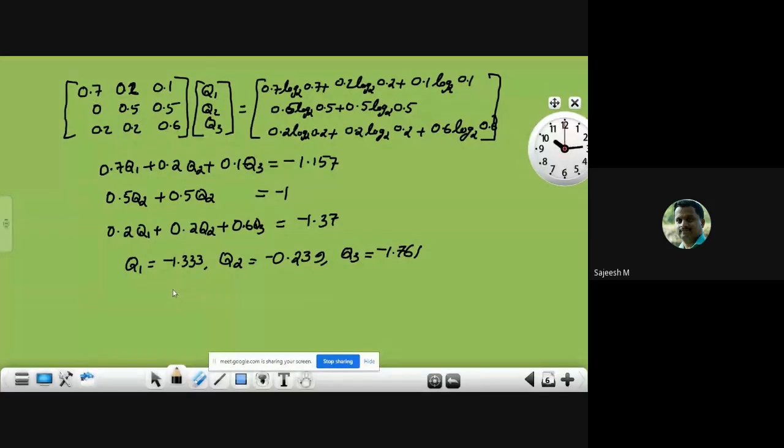Then according to that method, we can write the equation for the channel capacity. Channel capacity is equal to log to the base 2 of 2 raised to q1 plus 2 raised to q2 plus 2 raised to q3. Here we have three variables, that much bits per second.